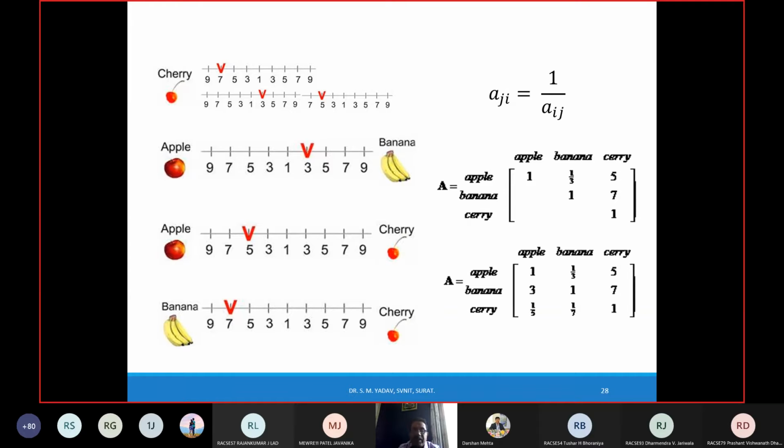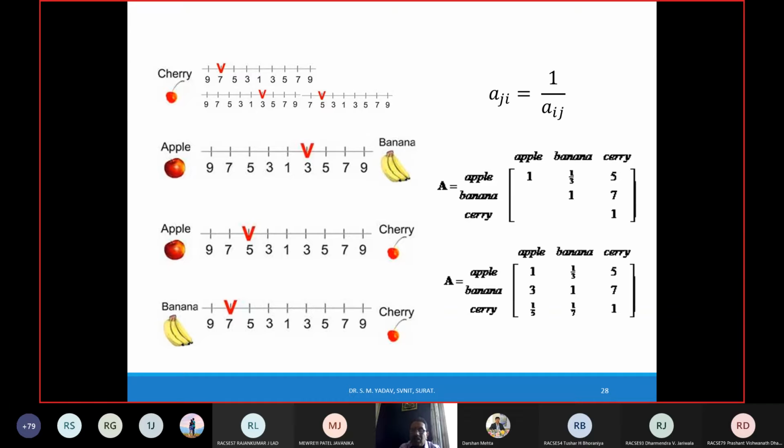But when we compare apple and cherry, and the expert has given weight 5 to the apple, we will write 5 there. Similarly, when we compare banana and cherry, you just see here, the expert has given 7 weightage to banana, so we will write 7.